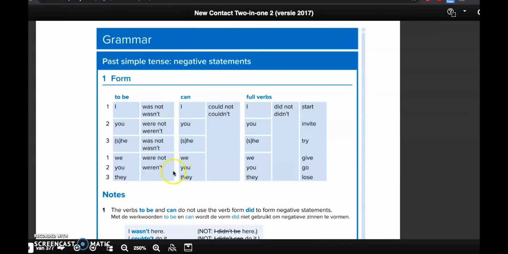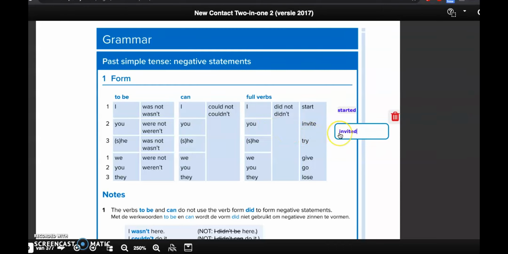Now, what do you see that happens with the full verbs? Let's take a look. So normally it was I started. Ik startte. Ik startte niet. I did not start. Number 2. Invited. Ik nodigde uit.